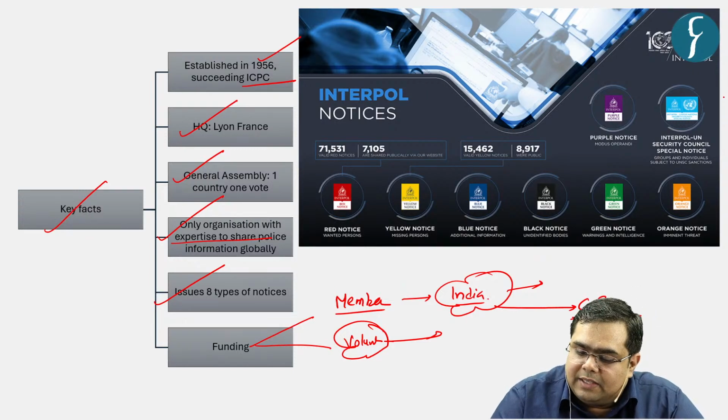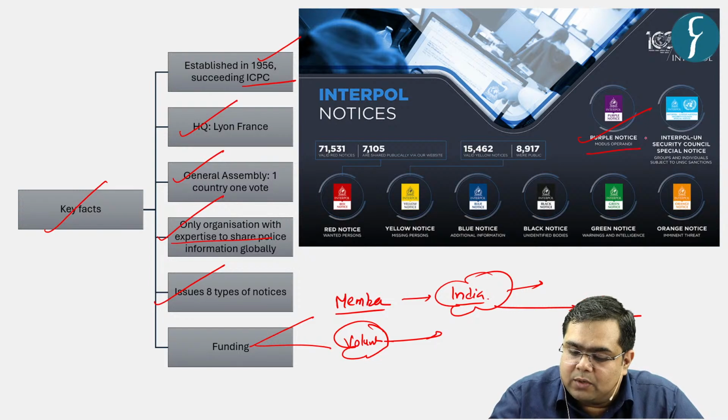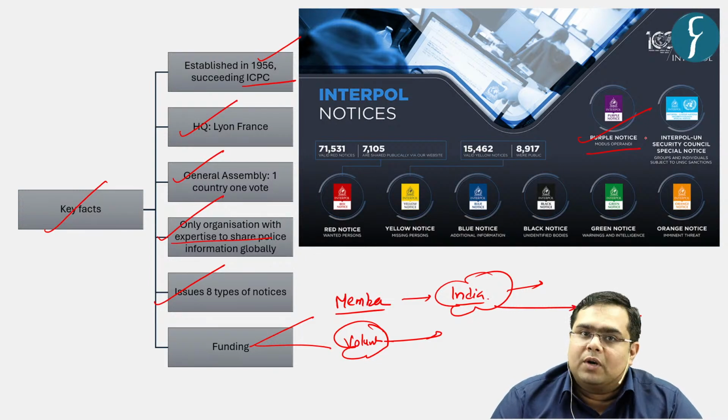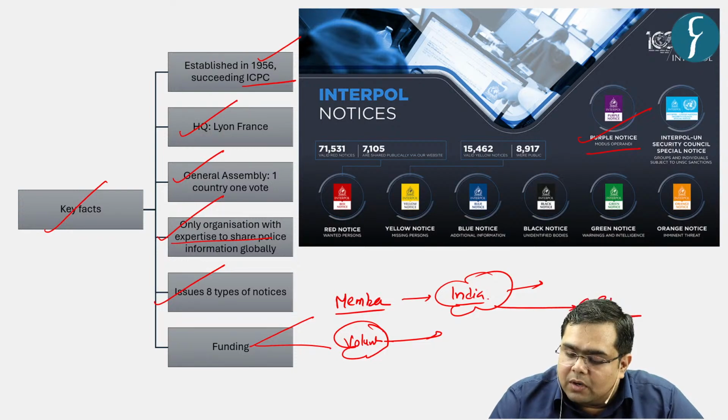Now, as you can see in the image, it offers 8 types of notices, right? The purple notice is with respect to understanding the modus operandi of various fugitives or various nefarious organizations.